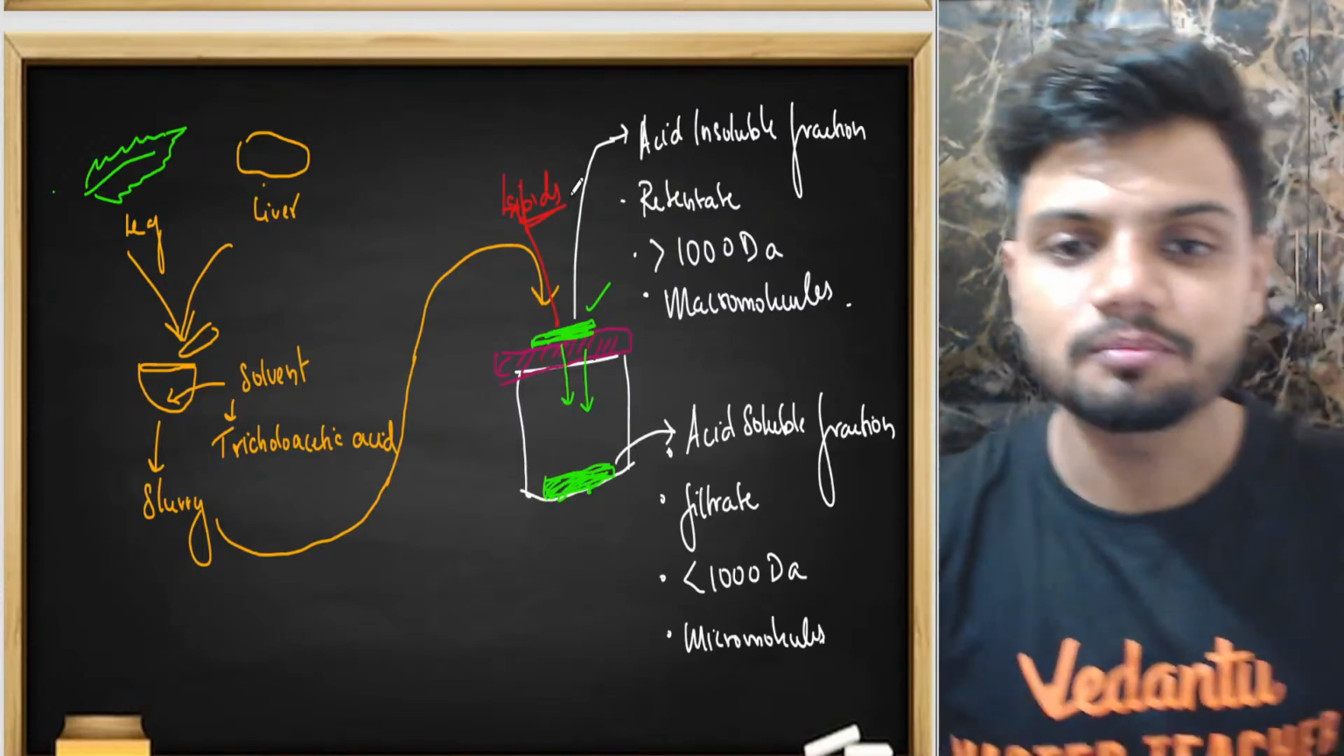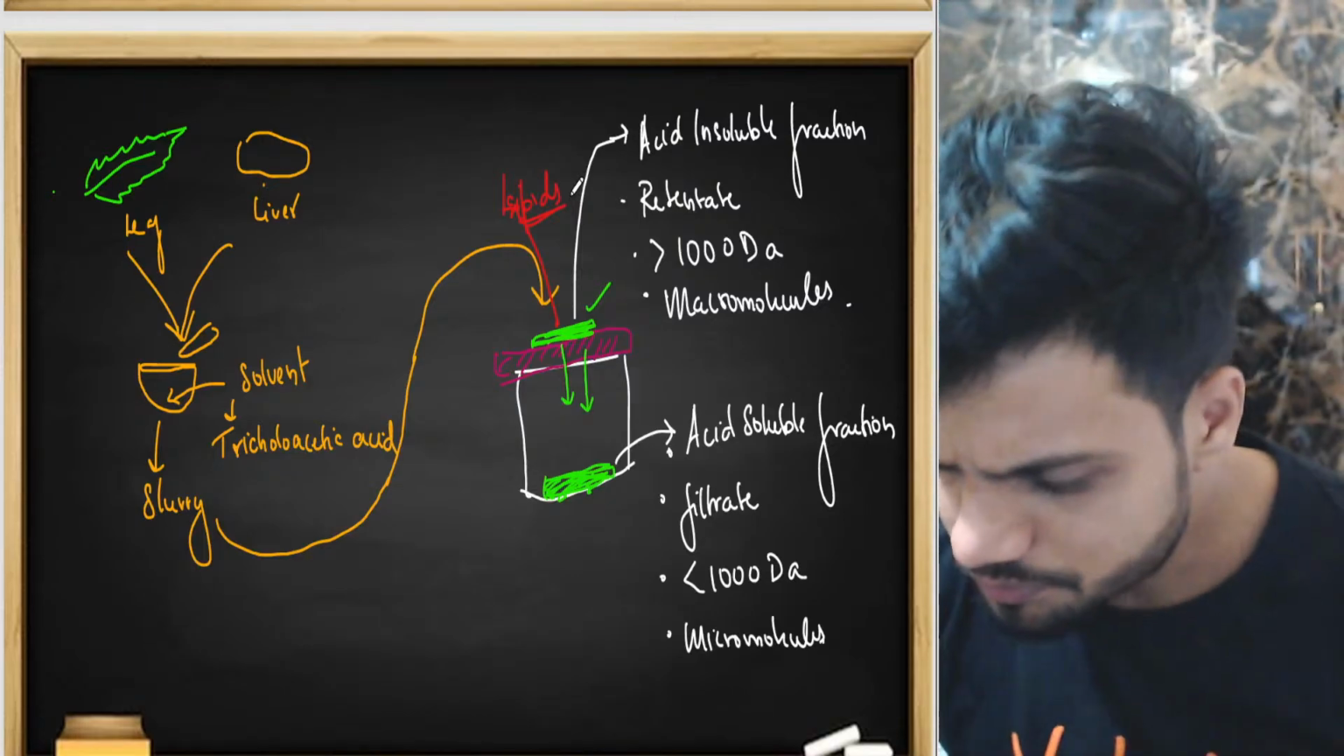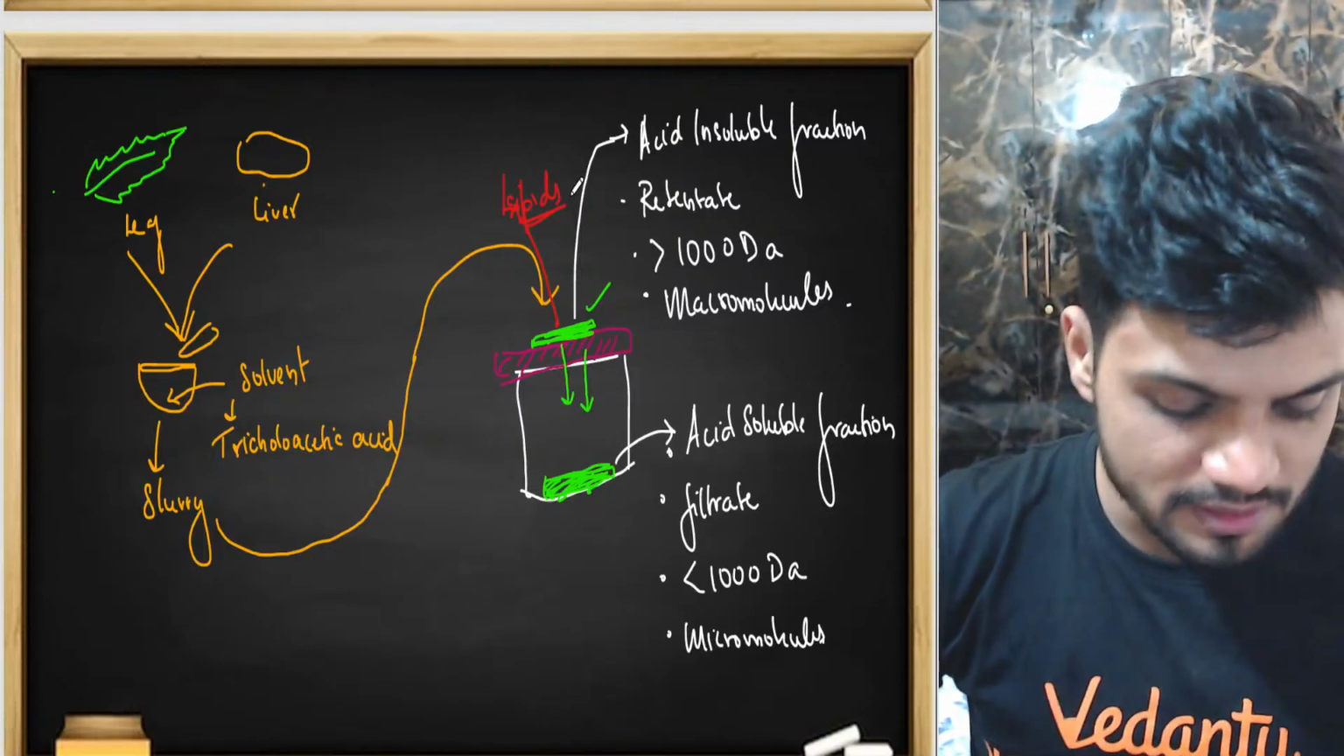So all the lipids are present in the retentate because they are forming bonds among themselves. That is called vesicle formation. It's called vesicle formation.